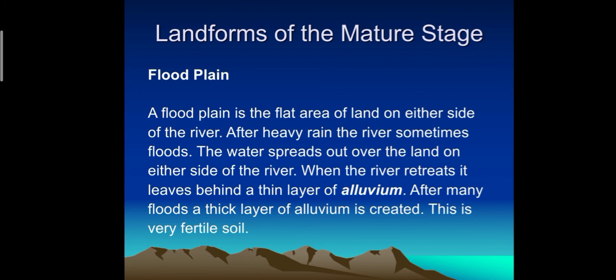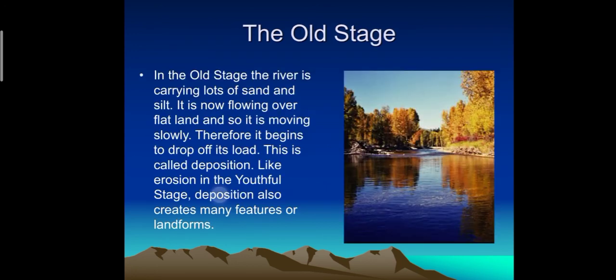A floodplain is the flat area of land on either side of the river. After heavy rain, the river sometimes floods. The water spreads out over the land on either side of the river. After many floods, a thick layer of alluvium is created. This is called fertile soil as well, where we can grow crops.